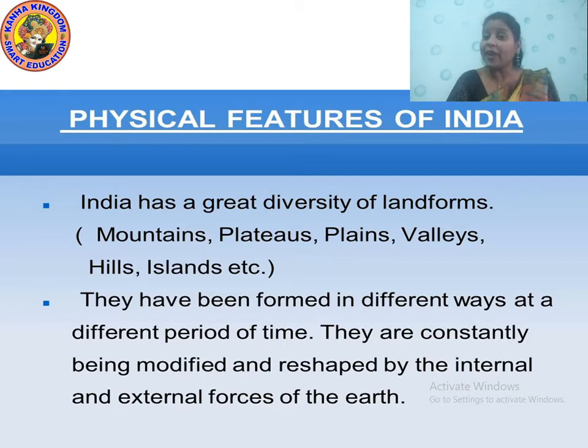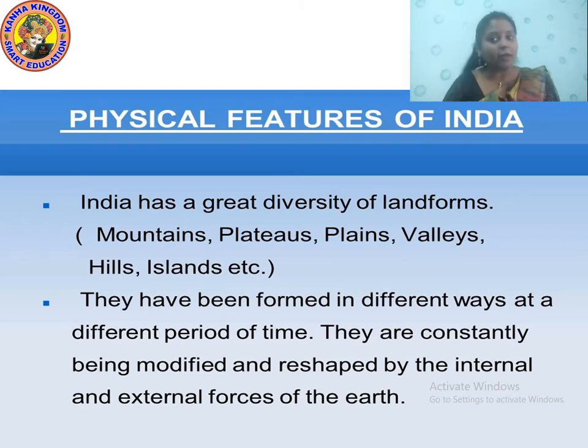Now what do you mean by modified? It means they keep on changing and are reshaped by the internal and external forces of the earth. So all these changes have occurred due to the earth changing internally or externally. How does it change externally? There was a piece of land, but suddenly a huge tsunami came, and an earthquake came and the land got destroyed.